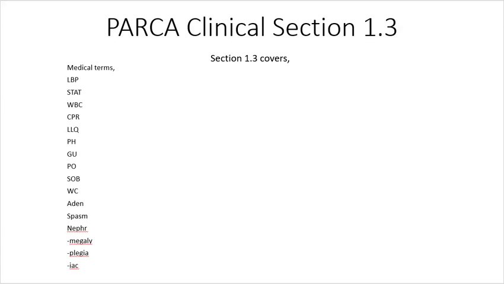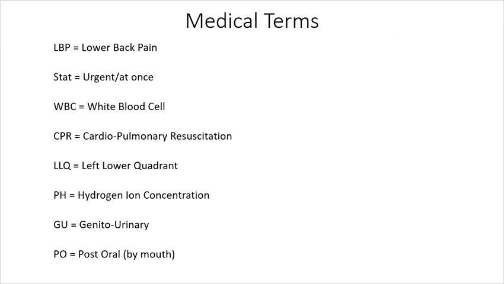PARCA Clinical Section 1.3 covers medical terms: LBP, STAT, WBC, CPR, LLQ, pH, GU, PO, SOB, WC, adeno, spasm, nephro, megaly, plegia, and IAC. Section 1.4 is what PARCA calls clinical terms, and there are a lot of suffixes and prefixes, but there's suffixes in this list too, so I'm not quite sure exactly what differentiates medical terms and clinical terms in PARCA, but these are the medical terms we're going to talk about.